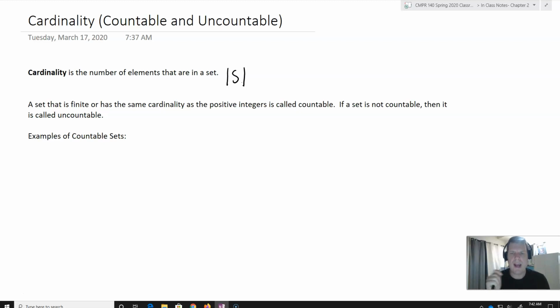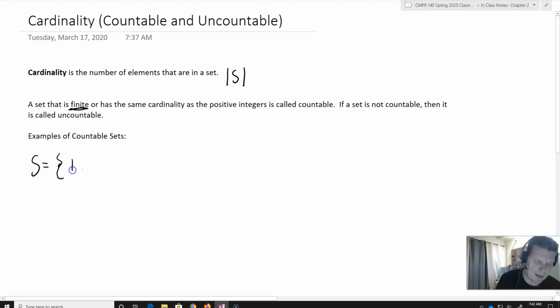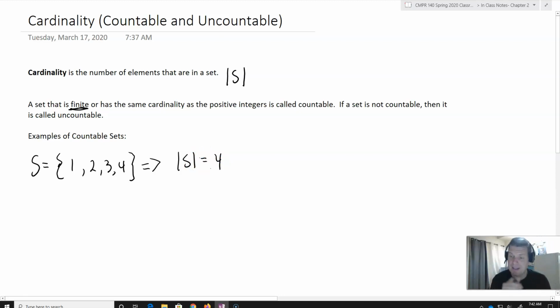So first, we have this idea that if a set is finite, that means it ends. An example of a countable set would be S, where we just have 1, 2, 3, 4. That means that the cardinality of S equals 4. That's finite, and hence that's countable. But there are infinite sets that are in fact countable as well.